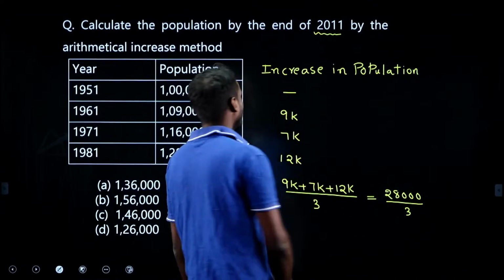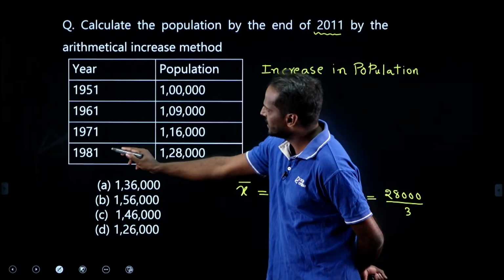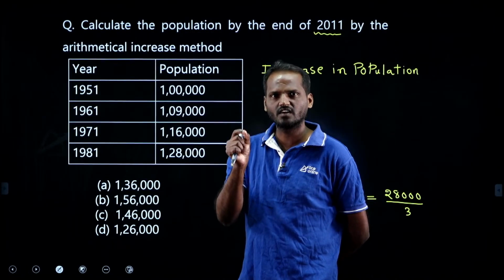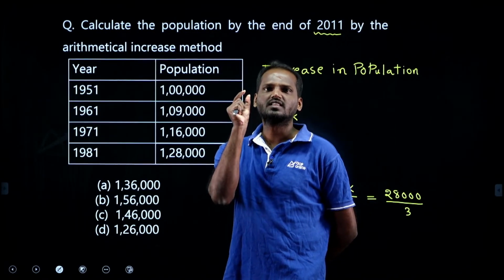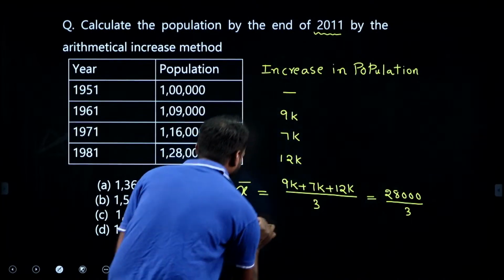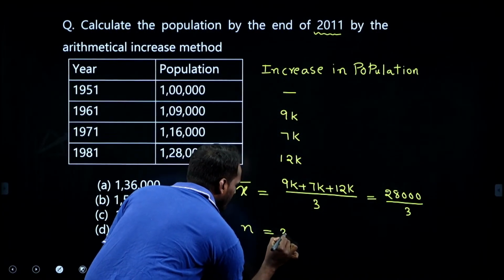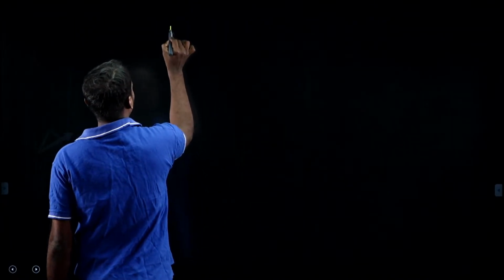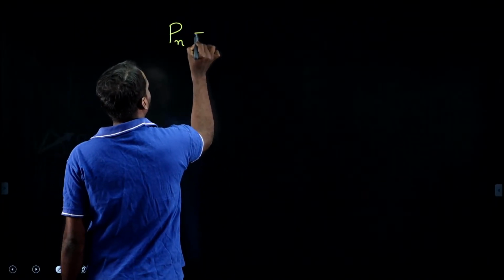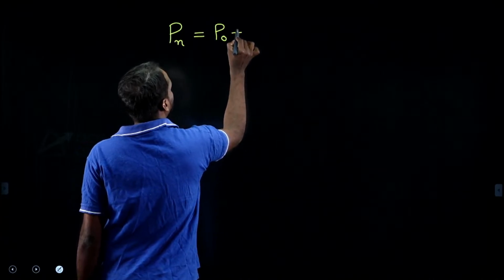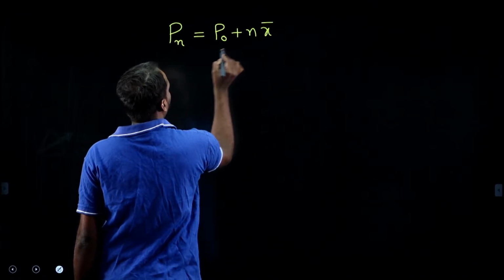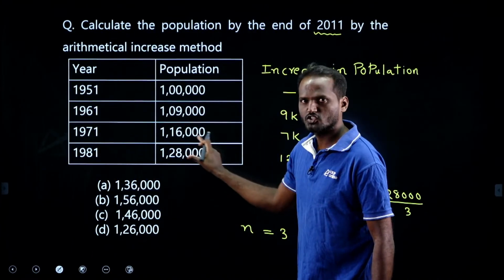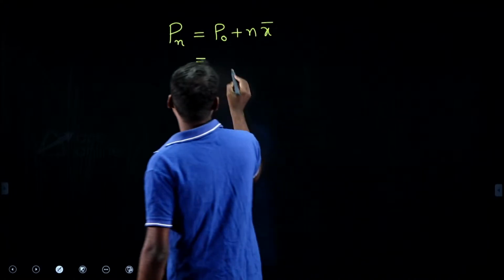What I need is to estimate the population in 2011. See, 1981 to 2011 is 30 years, right? 1981, 91, 2001, 2011. Therefore, 3 decades. Are you getting my point? N is equal to 3 decades. Then P 2011 as per the arithmetic increase method is Pn is equal to P naught plus N into x bar. What is P naught? The last known population. The 1981 population is the last known population to us, right? 1,28,000.